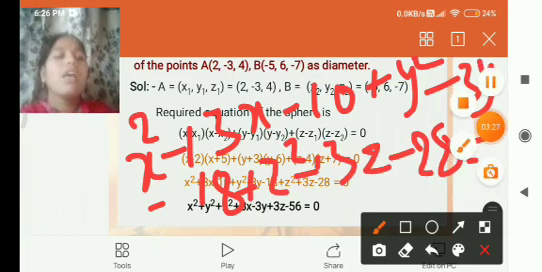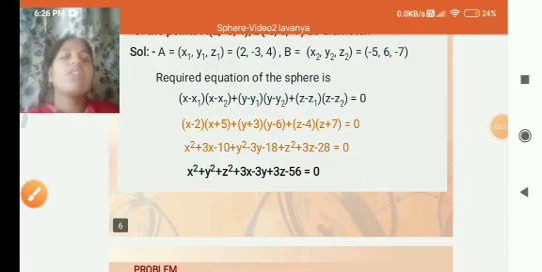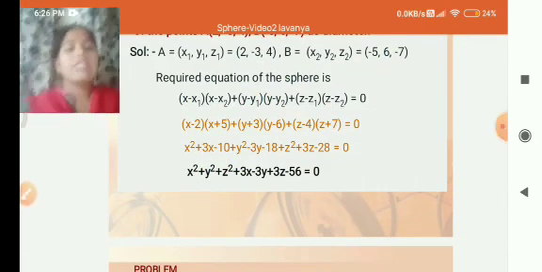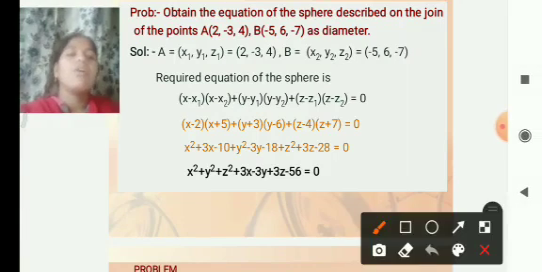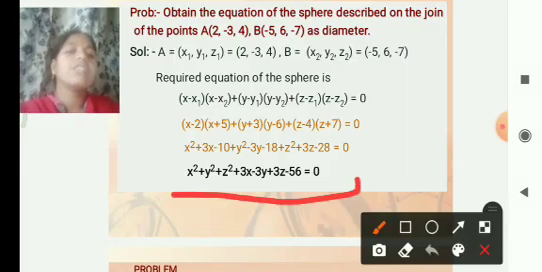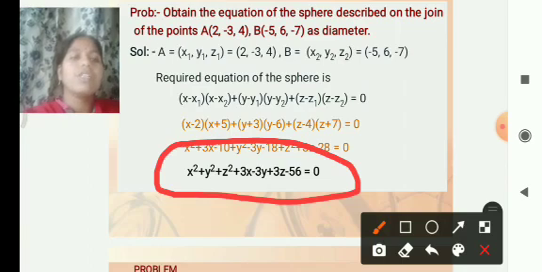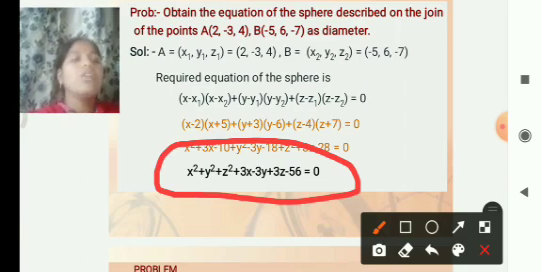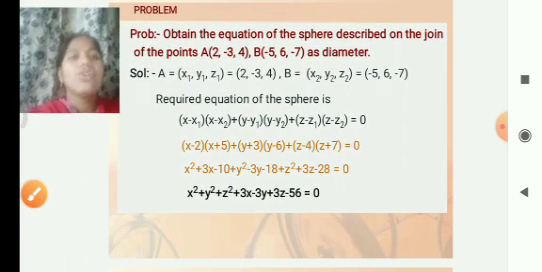We have to solve this equation using the formula. We get x square plus 3x minus 10 plus y square minus 3y minus 18 plus z square plus 3z minus 28 is equal to 0. So the equation is x square plus y square plus z square plus 3x minus 3y plus 3z minus 56 is equal to 0. By using that, we obtain the equation of the sphere on the line joining these points.